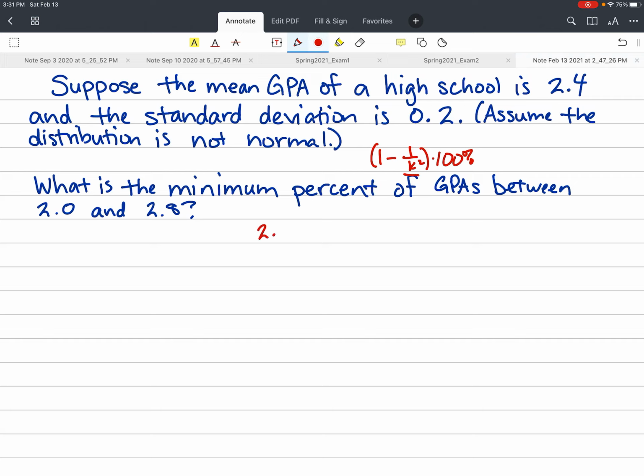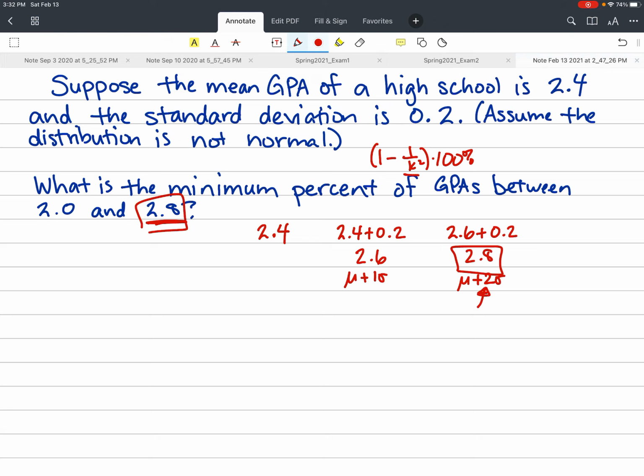What I'm going to do is start with the mean here. The mean is 2.4. If I add 1 standard deviation to that, then I would get 2.6. So this is the mean plus 1 standard deviation. I haven't gotten to 2.8 yet, so I'm going to do it again. I'll take the 2.6 and add the standard deviation again, and I get 2.8. So this is the mean plus 2 times the standard deviation. This is the value that was given in the problem. I had to add 2 standard deviations to get that. So this is making me think that my k value is 2.